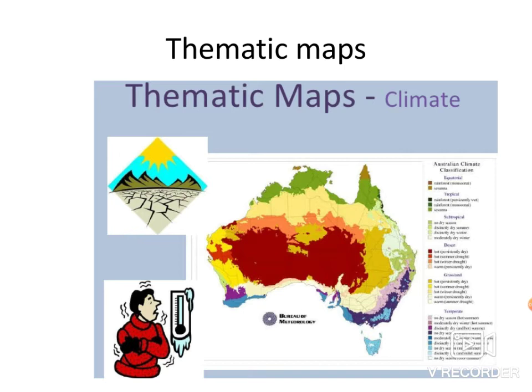Thematic maps. Thematic maps show details of different themes. Say, for example, there are maps that show the amount of rainfall that the world or a particular country receives. In this way, different thematic maps show the distribution of soil, crops, temperature, forest, etc.